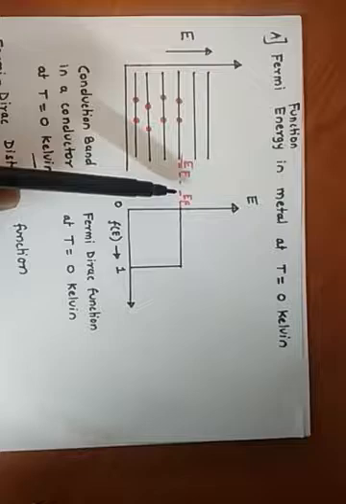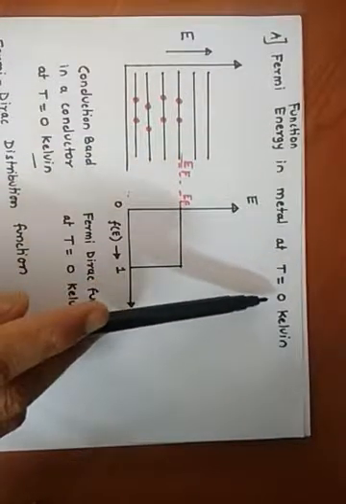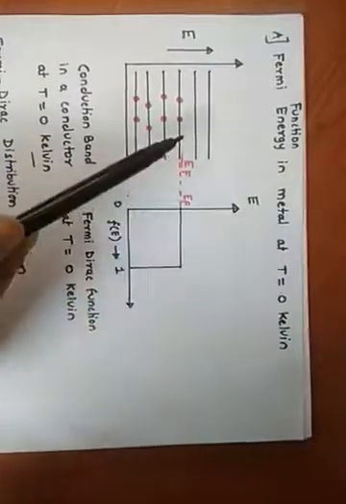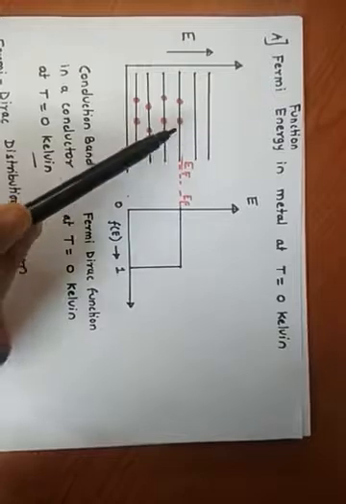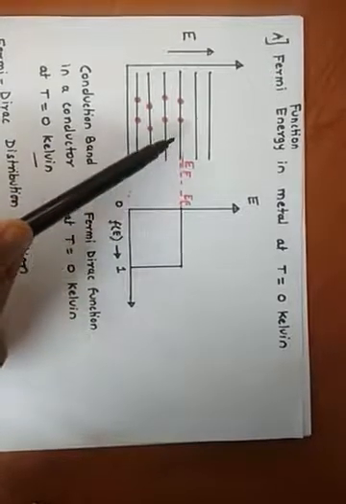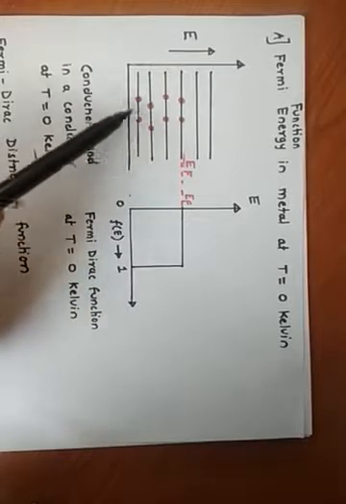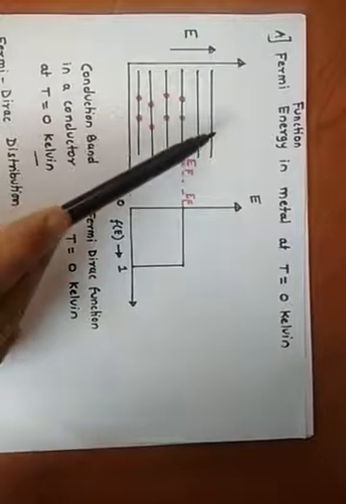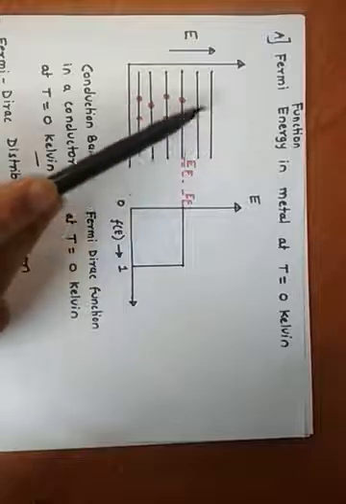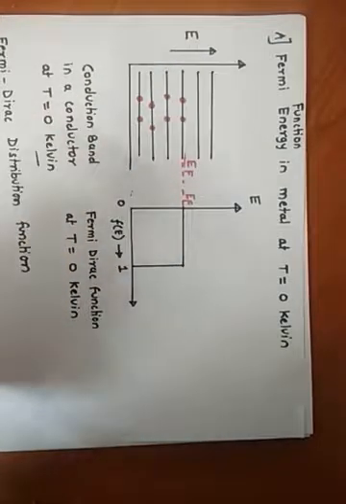So in metal, when you consider absolute zero temperature, or T equal to 0 Kelvin, then below this Fermi energy level, all the energy levels are occupied by the electrons, and all the energy levels above this Fermi energy level are unoccupied.